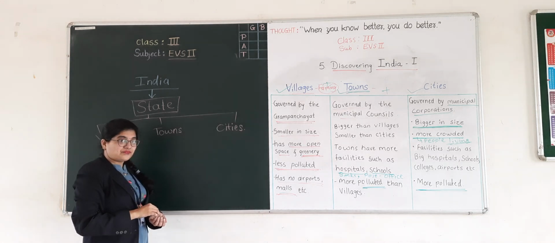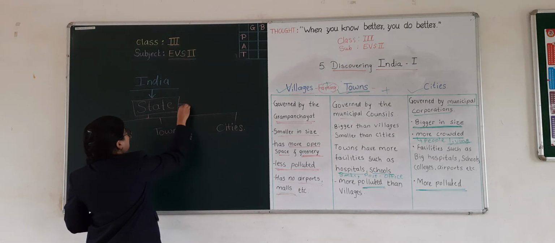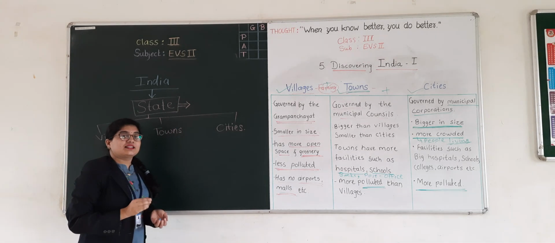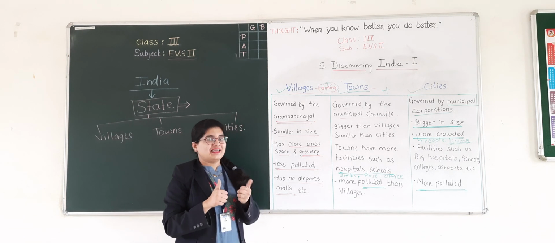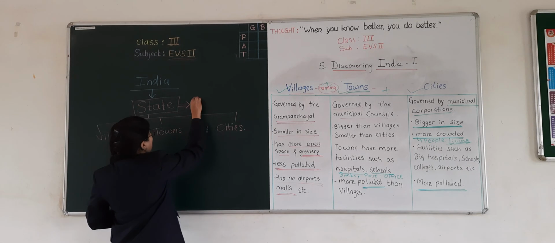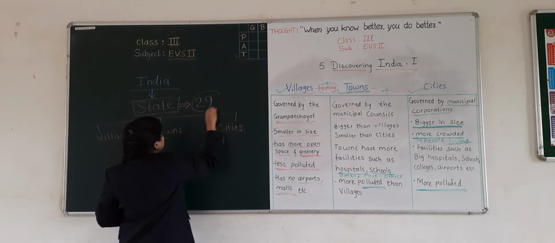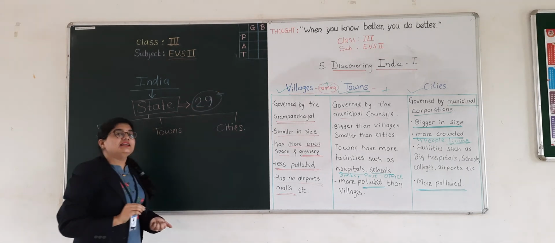Okay, students. So, can anyone tell me how many states are there in India? Yes, very good. There are 29 states present in India.